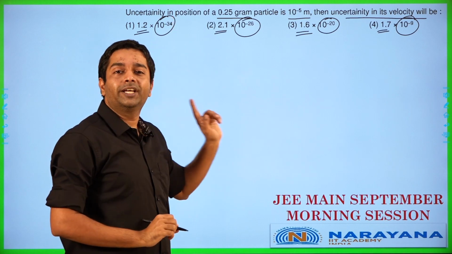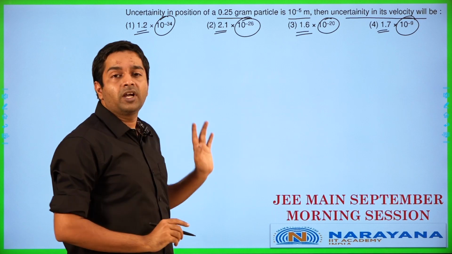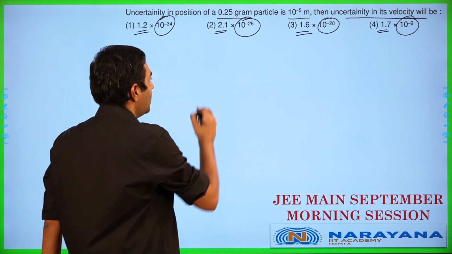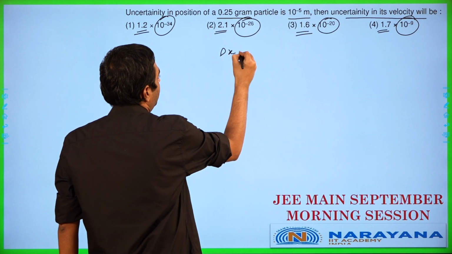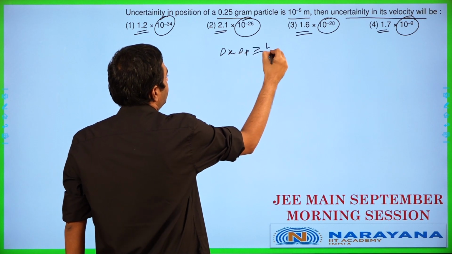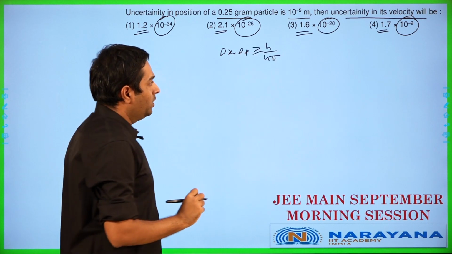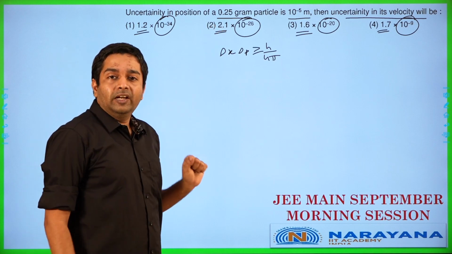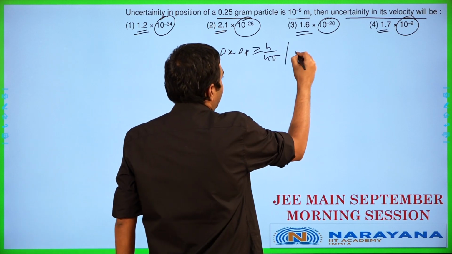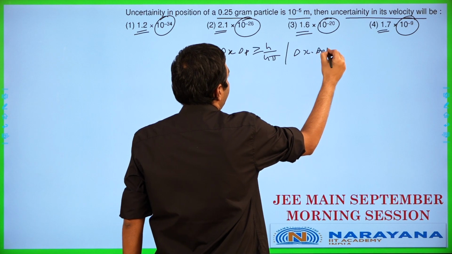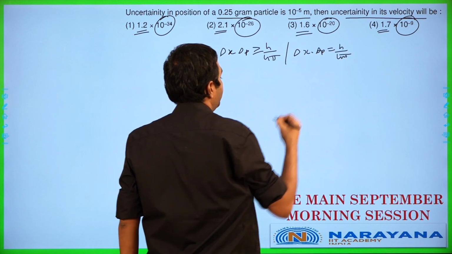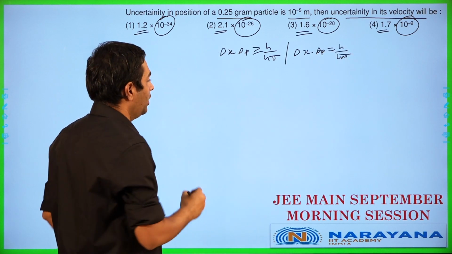It's a very straightforward direct formula application, which is going to be using Heisenberg's uncertainty principle. So what is Heisenberg's uncertainty principle? Delta x into delta p is always greater than or equal to h by 4 pi. Now when we are calculating error, we will generally use the formula delta x into delta p is equal to h by 4 pi. This is basically the way in which we apply it over here.